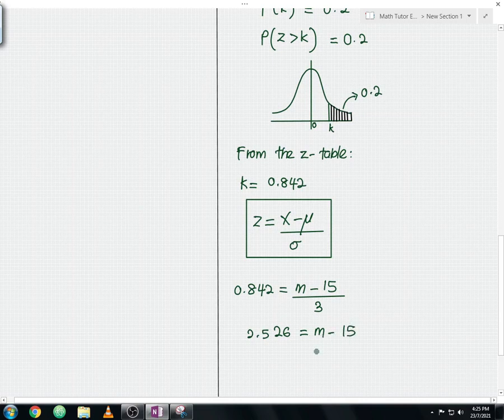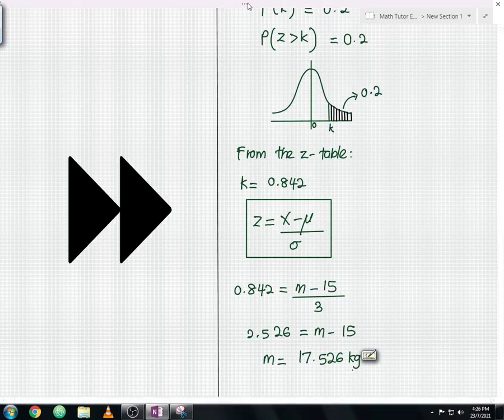To find m, this negative 15 you move to the left hand side. So 15 plus 2.526, and you should get your m value equal to 17.526 kg. Make sure you include the unit, guys, otherwise your marks will get deducted. So you should get m equals 17.526 kg. This will be your answer for question part B. Let me underline the solution for question part B.